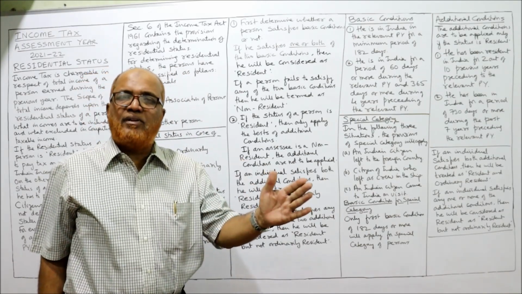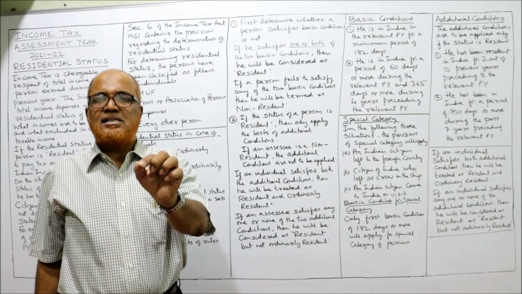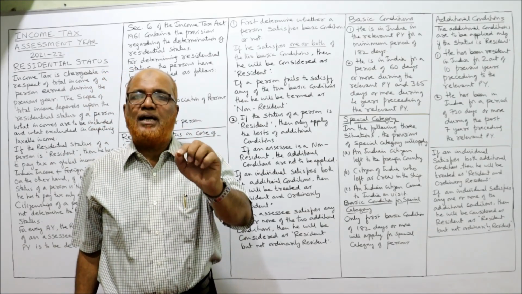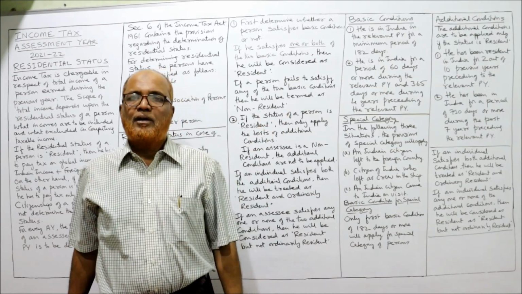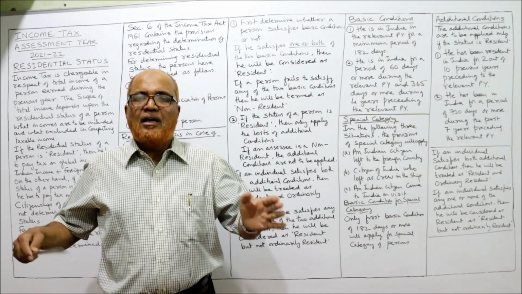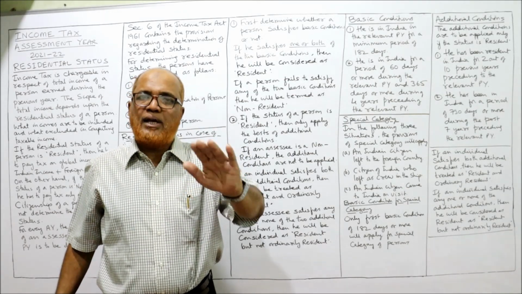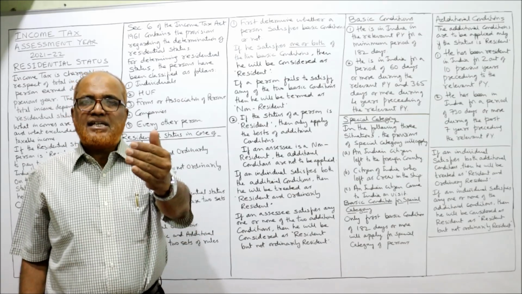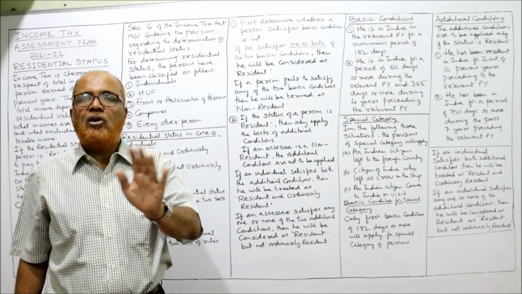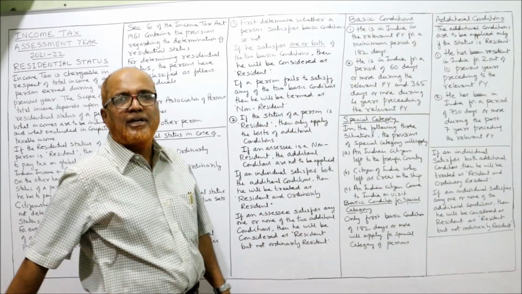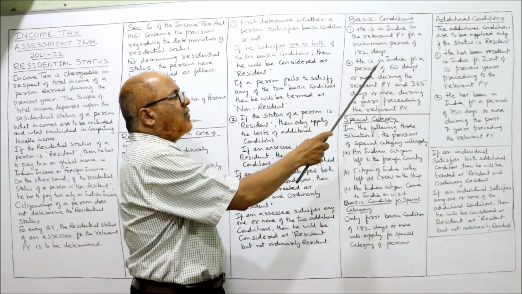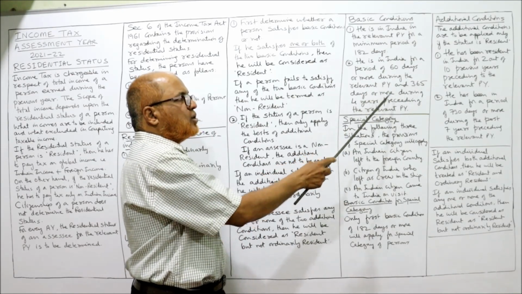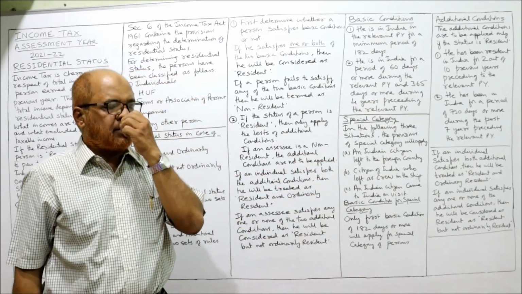During the relevant previous year, the SSC must stay in India for a period of 182 days or more. During the 365 days, he must stay in India for 182 days or more. Then only he will satisfy the first condition. If he stays in India for less than 182 days, he will not satisfy the first condition. Now, second condition: he is in India for a period of 60 days or more during the relevant previous year and 365 days or more during 4 years preceding the relevant previous year.